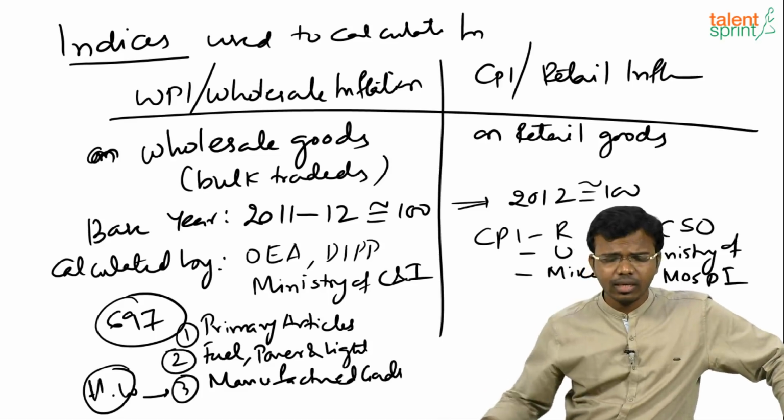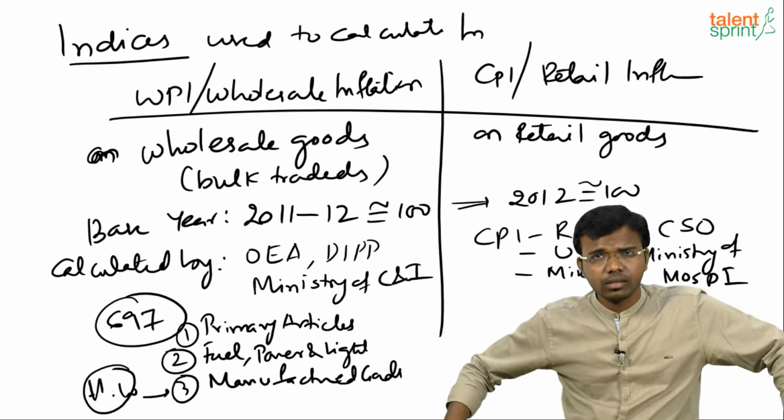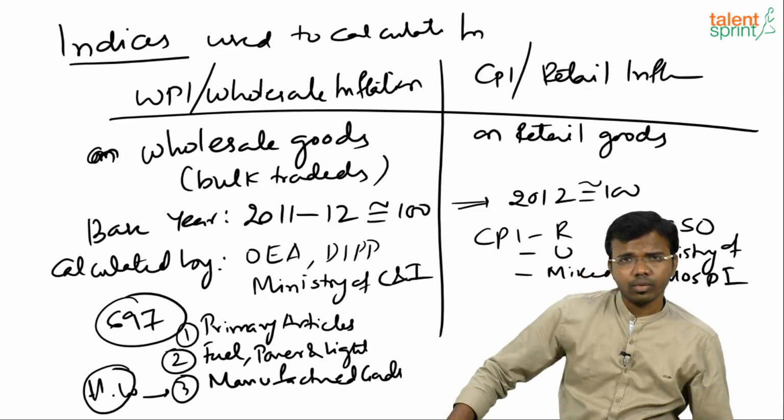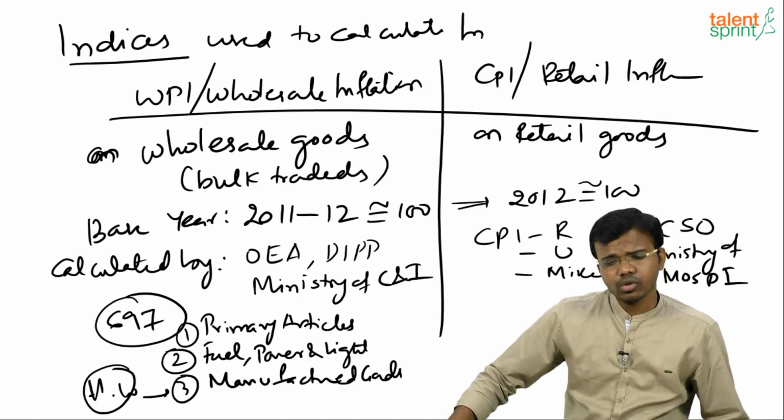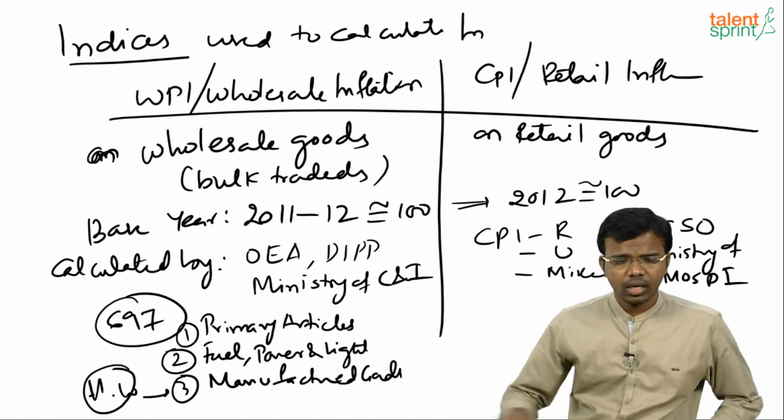In the US we have a PPI, Producers Price Index. It is not used in India. In India we use WPI.